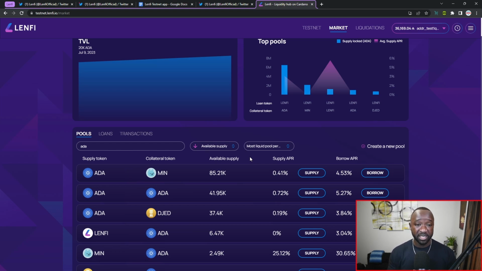On the other hand, if there's little to no liquidity available for me to borrow from, not only will the borrow APR be extremely high, the supply APR will also be high to incentivize more lenders or more suppliers to come online and provide liquidity, in order to make it a little bit easier for people who are looking to borrow to then come behind and utilize that pool.